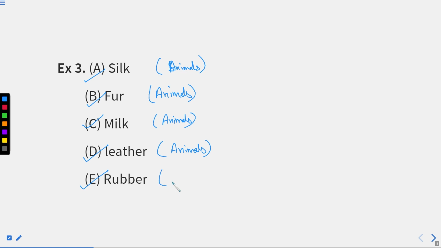What do you think about rubber? We get rubber from trees. I hope this part is also clear. So you can easily figure out which one is different. Option number E is different.